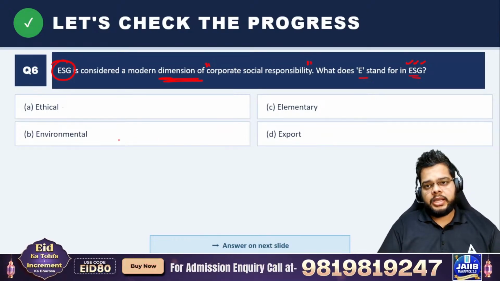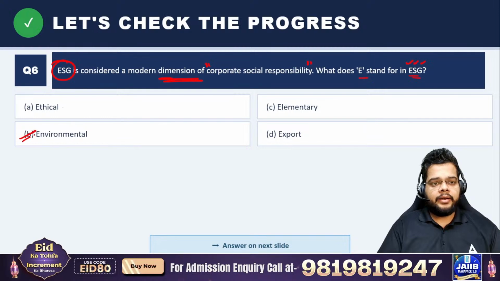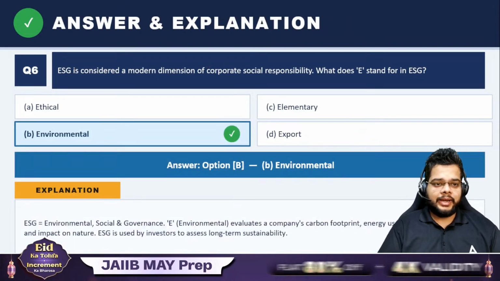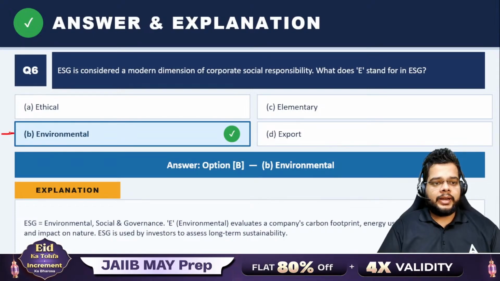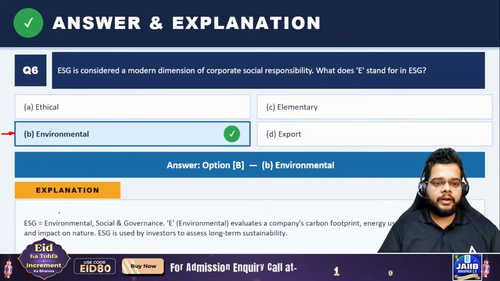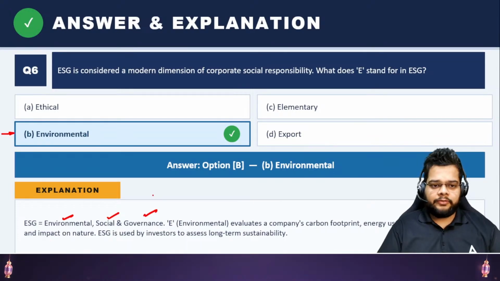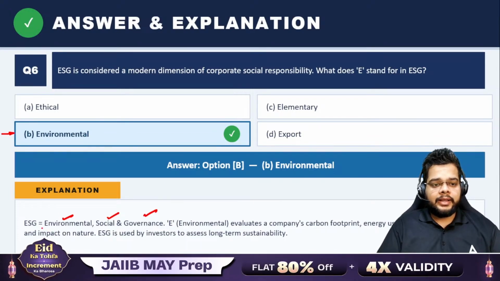Definitely E stands for environmental, because we are talking about something related to society. So environmental will be the right answer, that is option B. Here E stands for environmental, S for social, G for governance. And ultimately you will find that environmental is the most important aspect. Why?